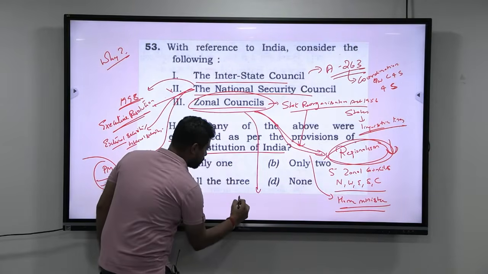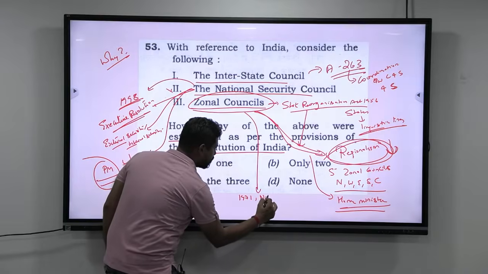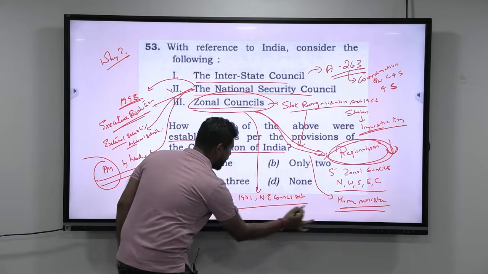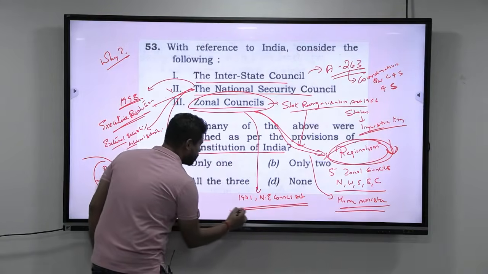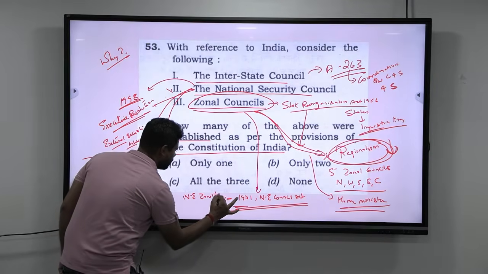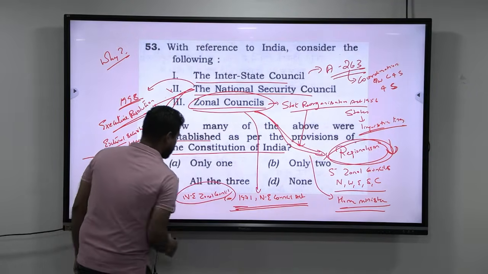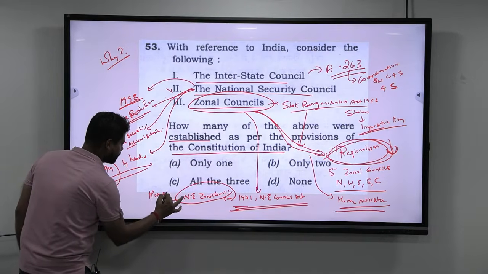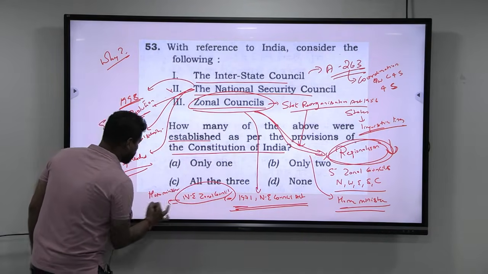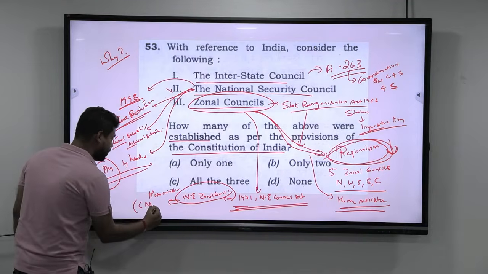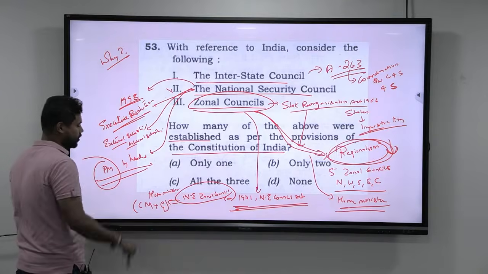Now comes Northeast. In 1971, they established what you call the Northeast Council Act. In this Act, they add all the northeastern states and create the Northeastern Zonal Council. This Northeastern Zonal Council is again headed by the Home Minister, but it consists of all the CMs, that is chief ministers of the states, plus all the governors of the northeastern states.